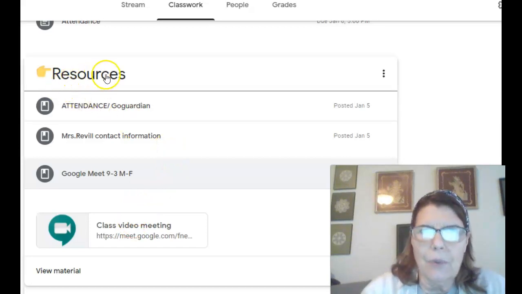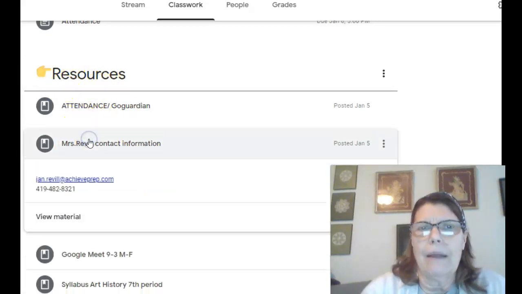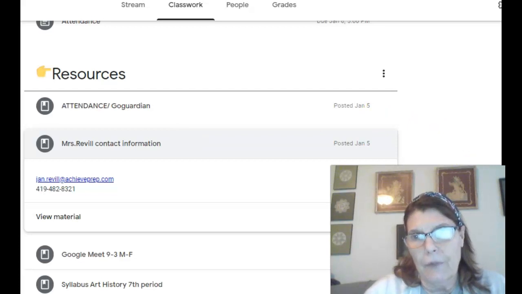So once again, it's under resources. You'll find my phone number and my email address and the Google Meet all under resources. So I want to go over that first.